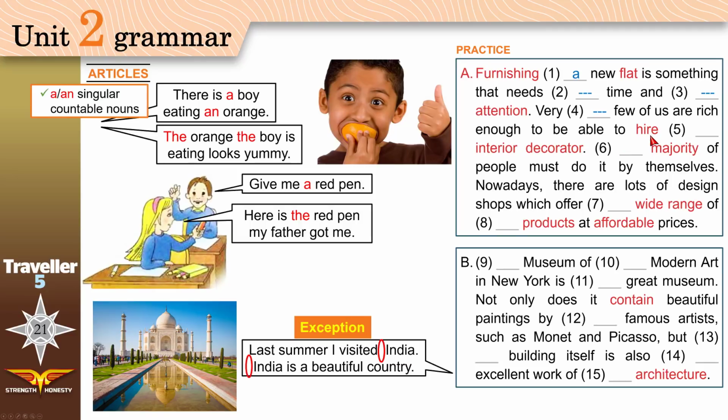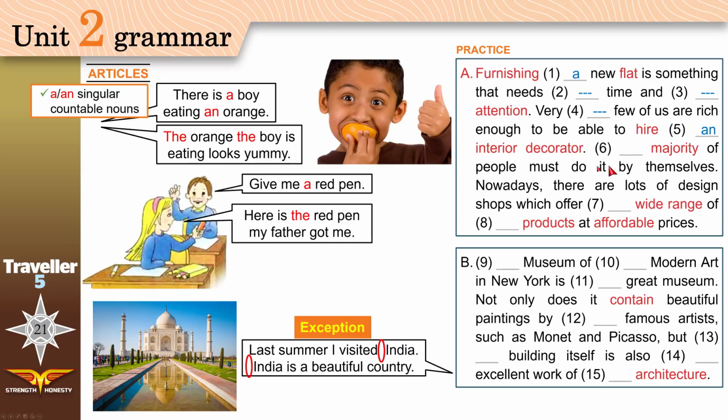Rent is for things. Hire is for people, when you pay someone to do some work for you. Interior decorator. An interior decorator is someone who can help you furnish your flat. You hire an interior decorator, any interior decorator.